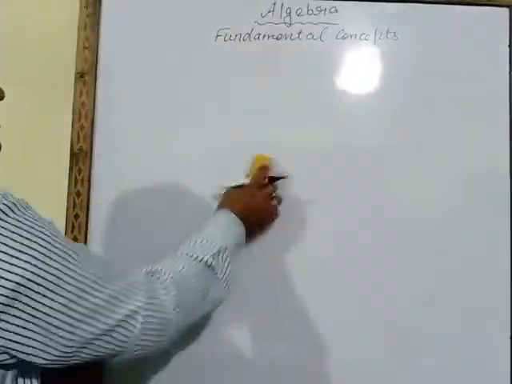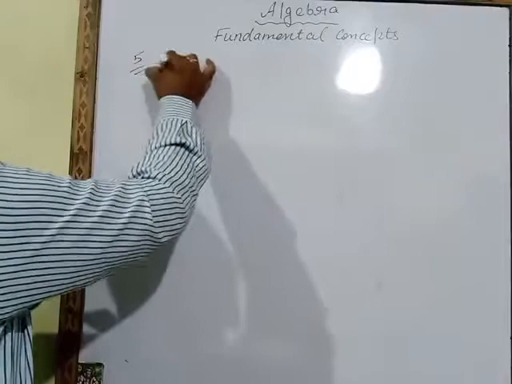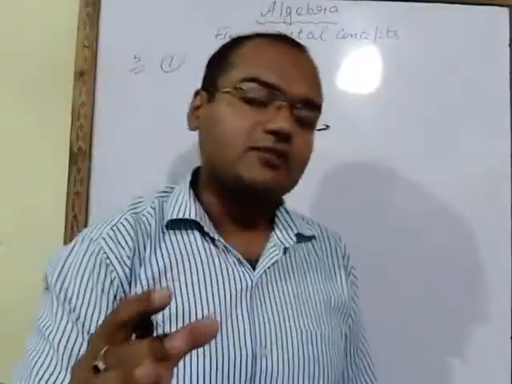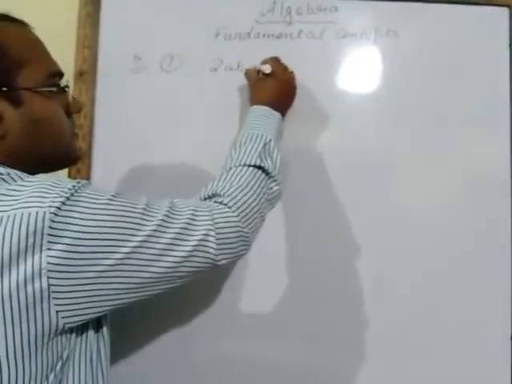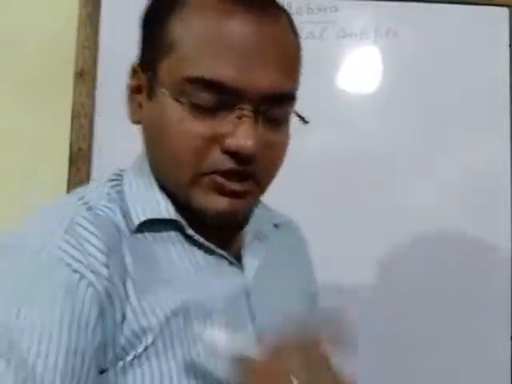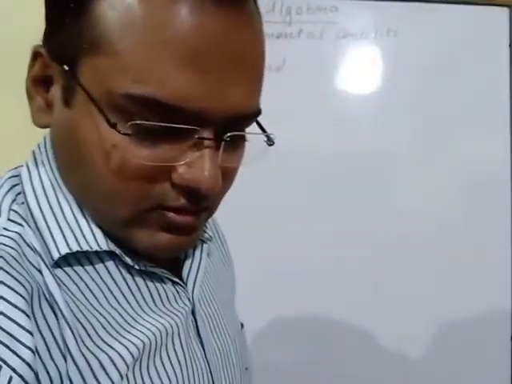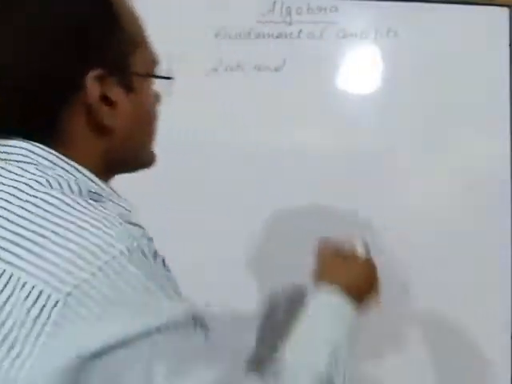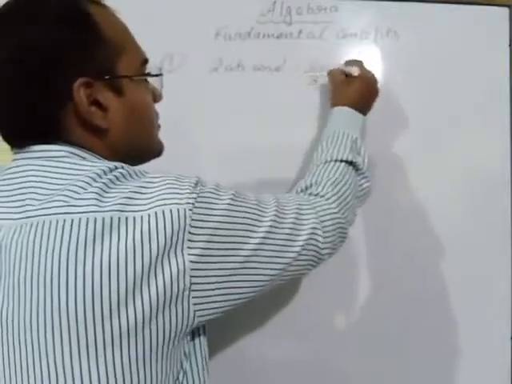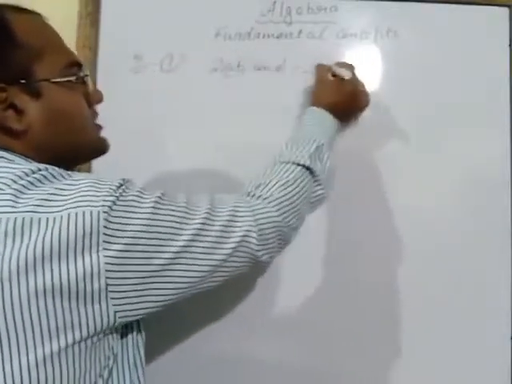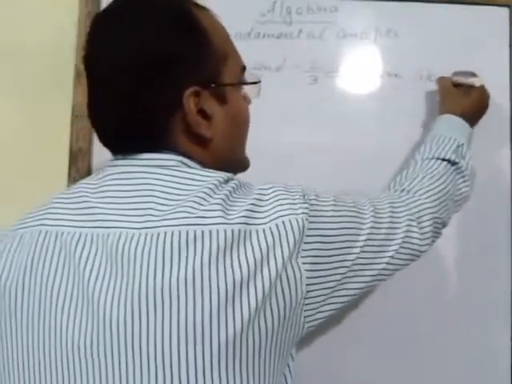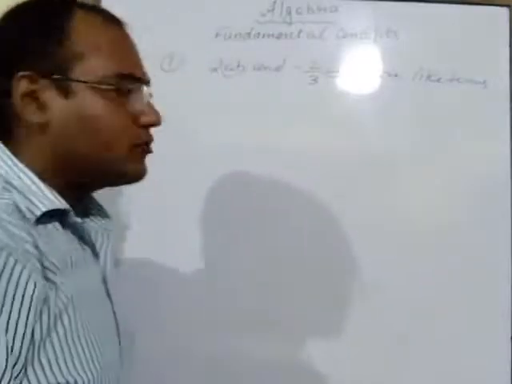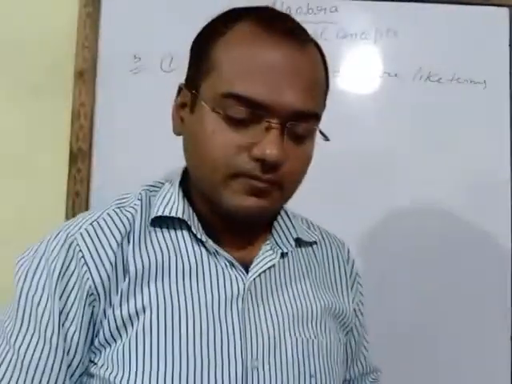First, we will check which terms are having the same alphabet. 2AB, and one more term is there in which AB is coming, minus 2 upon 3 AB. Both the terms are having the same alphabet. So these two terms are like terms. So like this you have to do question number 5.